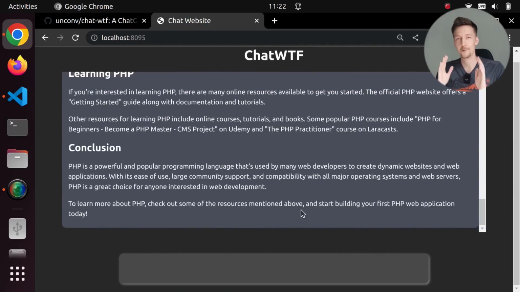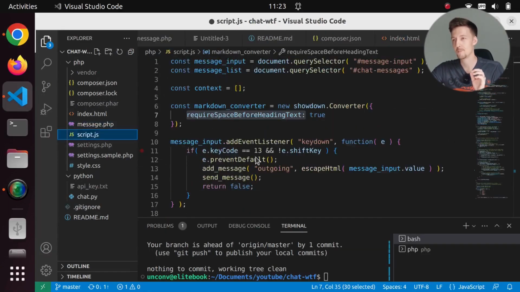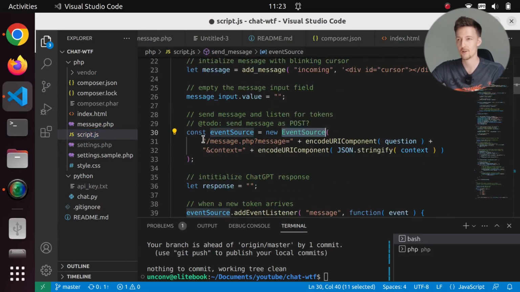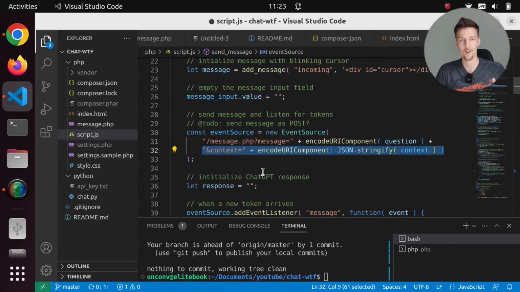But now, in today's video, what I would like to do is make it so that the chat history will persist when I refresh the page. Because right now, if I refresh this page, all of the chat history disappears. So currently, every time I send a message, I also send the chat history to the endpoint, which is not a great way to do it, especially because I am using the GET method to do it. So I'm just using here in the EventSource URL, I add the context here. So actually there will be a limit to this because you can't have a really long URL.